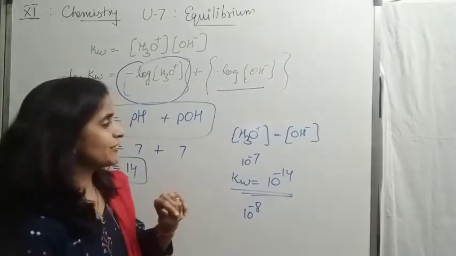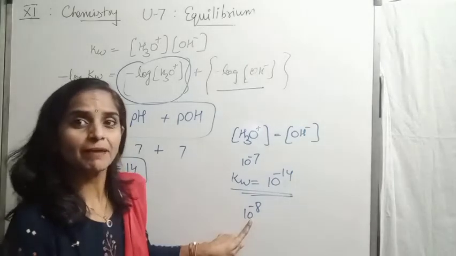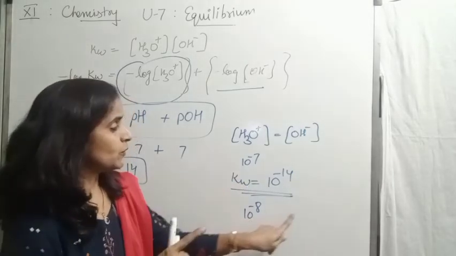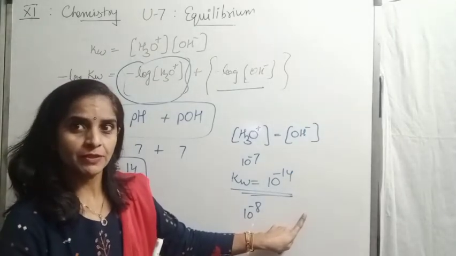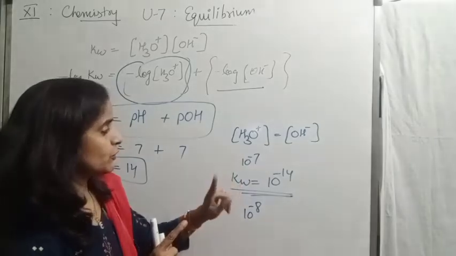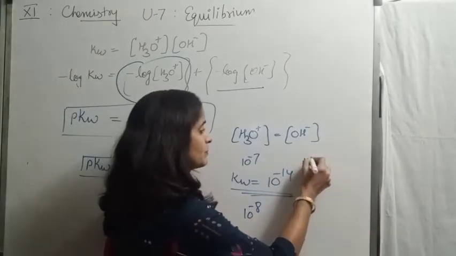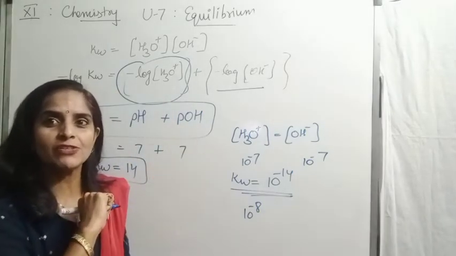So now I think you can easily answer, if hydronium comes 10 to the power minus 8, to maintain equilibrium, now hydroxyl becomes 10 to the power how much? Because if solution is neutral, both are minus 7, so the product comes 10 to the power minus 14.